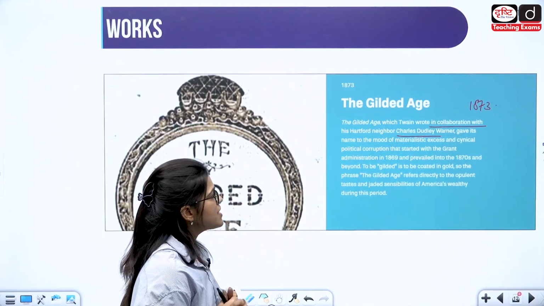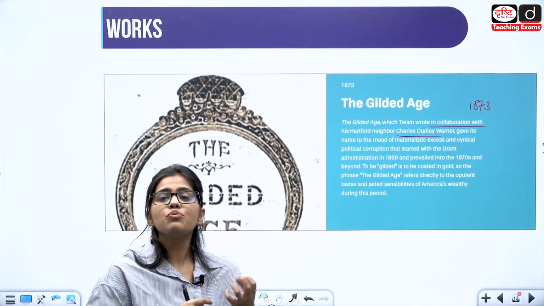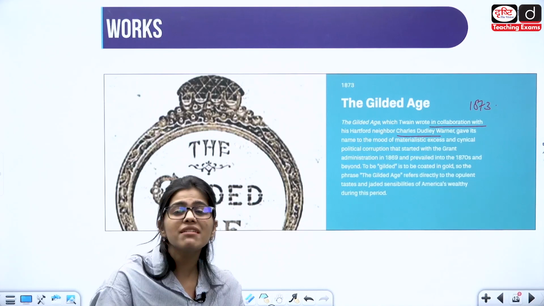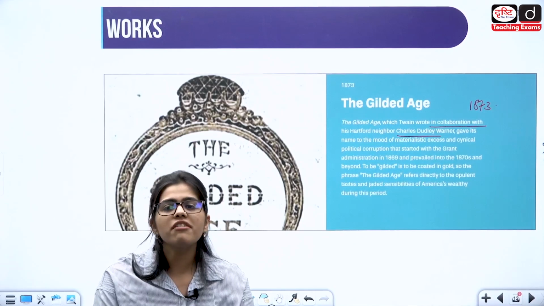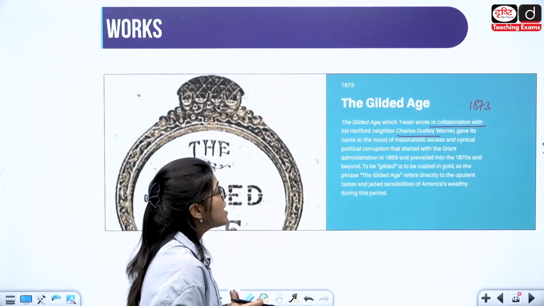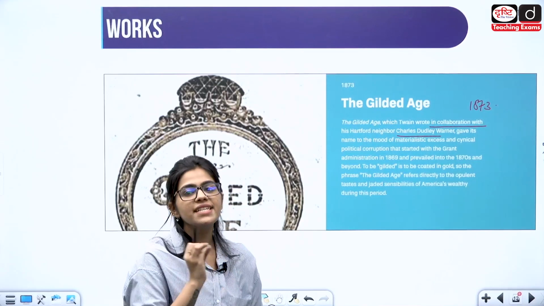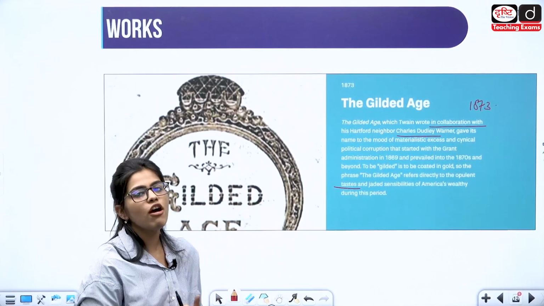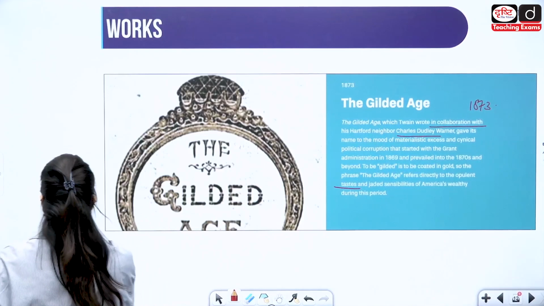उनके साथ वो लिख रहे हैं ये story, and it is talking about the materialistic excess of the people and how this world of realism, this world in America, is becoming an age where people are only running after material success. Here industries are more important. Here people are not relying on love or personal connections, but on material success. So this term, the Gilded Age, is coming directly from this work, The Gilded Age, in 1873. And how every taste and every sensibility of an American citizen is jeopardized during this period because of materialism.